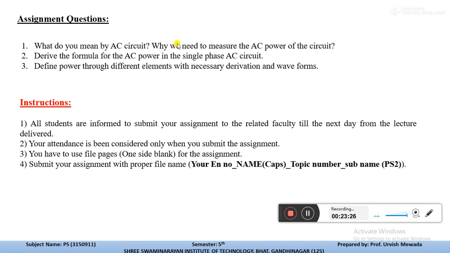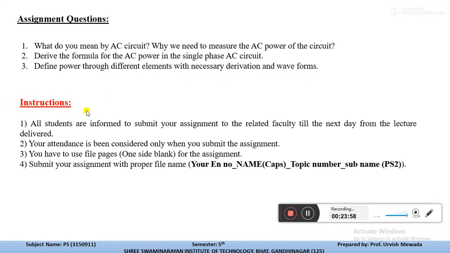Now from this topic, these are the assignment questions for the 5th semester students. You can take a snap of this, and the related instructions are written below the assignment questions. The first question is, what do you mean by an AC circuit? Why do we need to measure the AC power of the circuit? Second, derive the formula for AC power in a single phase AC circuit. And third, define the power through different elements with necessary derivation and waveforms.